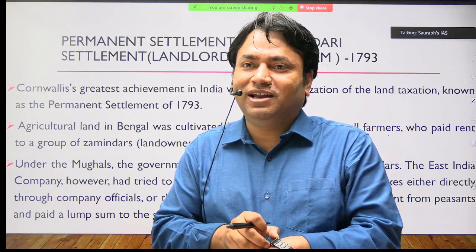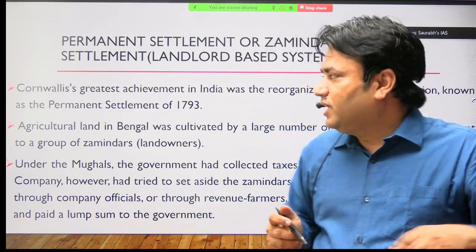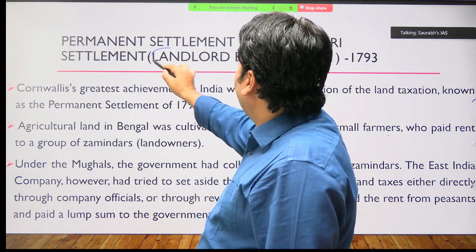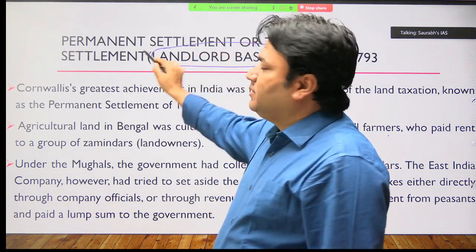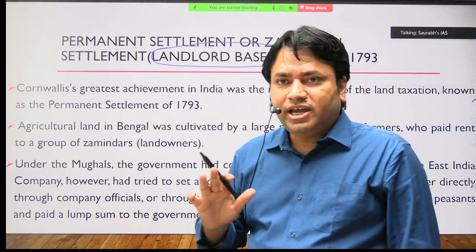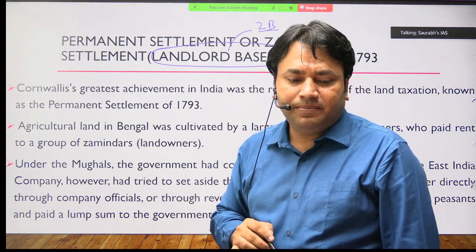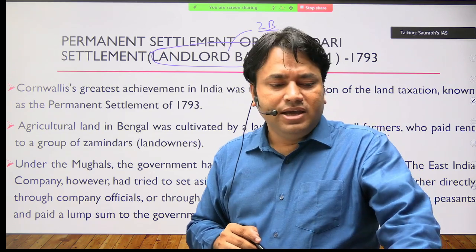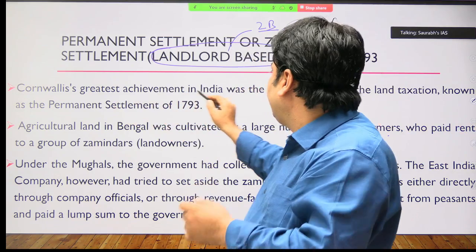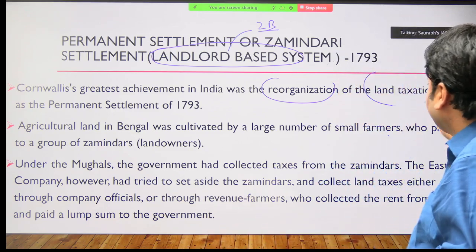The book is in front of you, and the content is already there on the internet. I am not teaching anything new, right? Now, Cornwallis: what I have written here, it was a landlord based system. It means the settlement was done with the class of landlords. So remember, that's why this is also known as Zamindari Bandobast. Okay, that is why it is called Zamindari Bandobast.